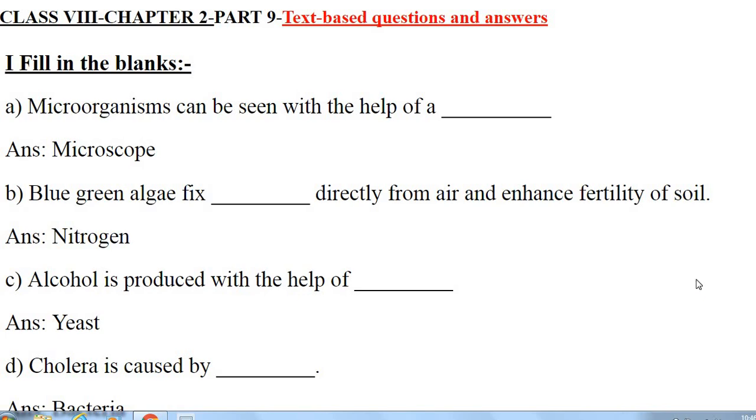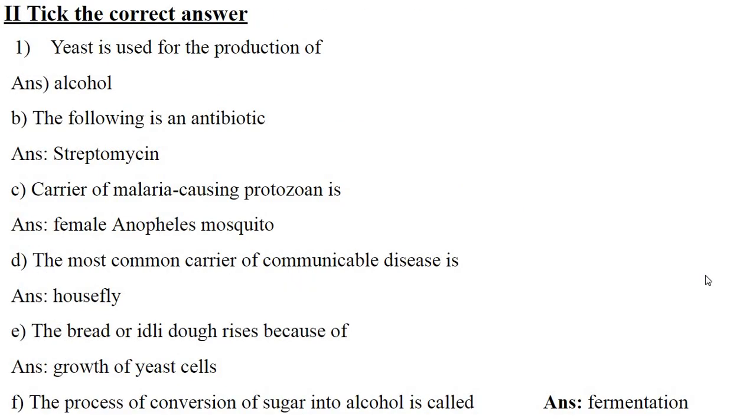Answer, bacteria. Second main, tick the correct answer. First, yeast is used for the production of answer, alcohol. Options are given in your textbook. You can just refer that. B. The following is an antibiotic. Answer, streptomycin. C. Carrier of malaria causing protozoan is answer, female Anopheles mosquito.